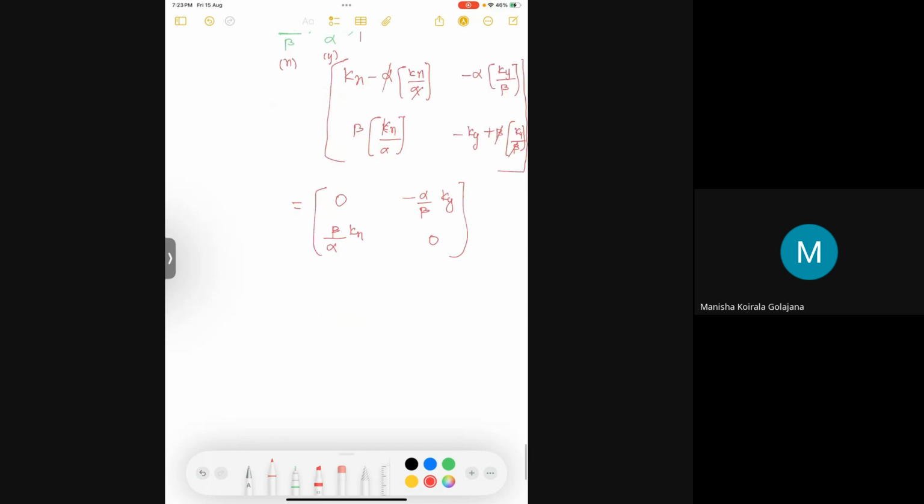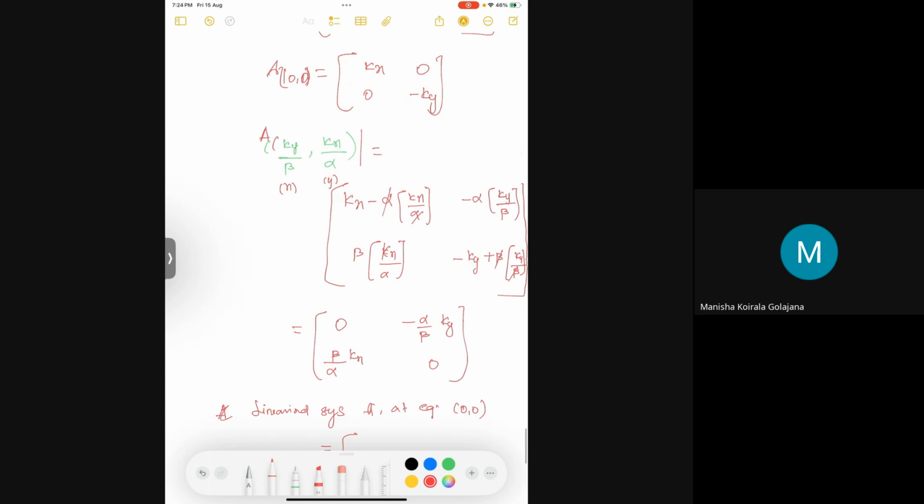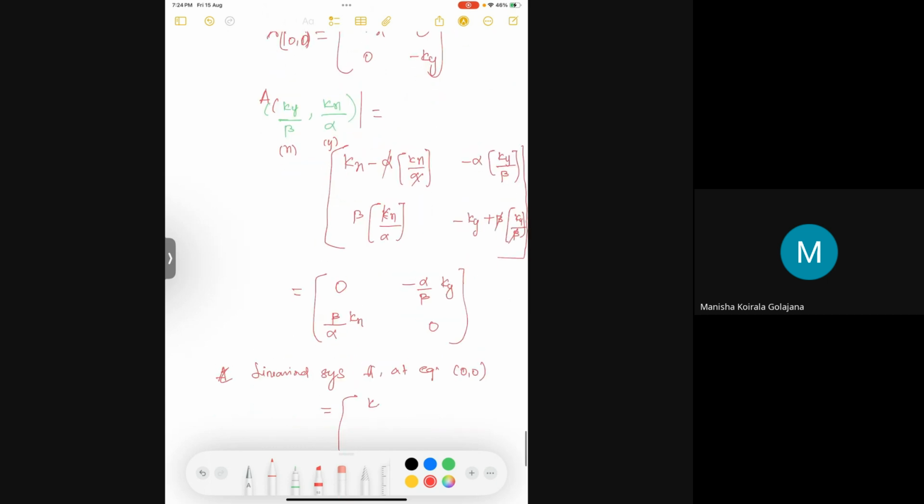So the first linearized system A at equilibrium point 0, 0 will look like this: kx, 0, 0, minus ky.